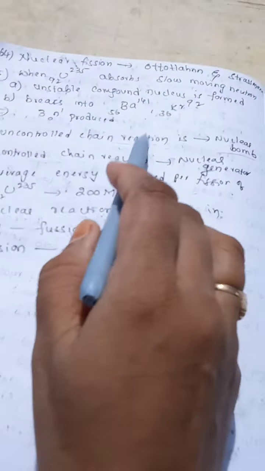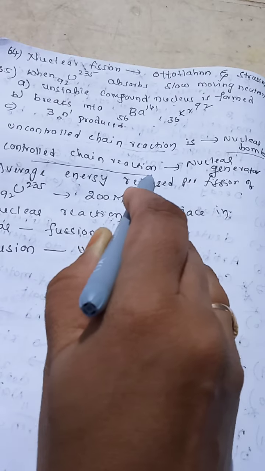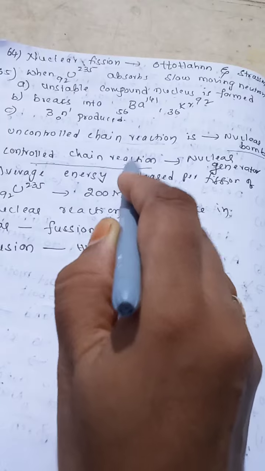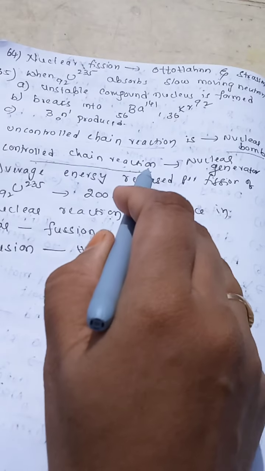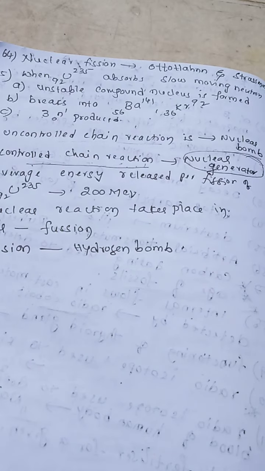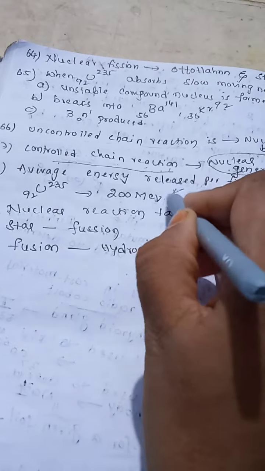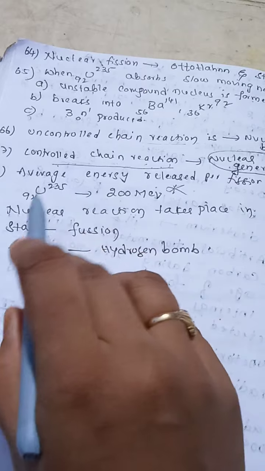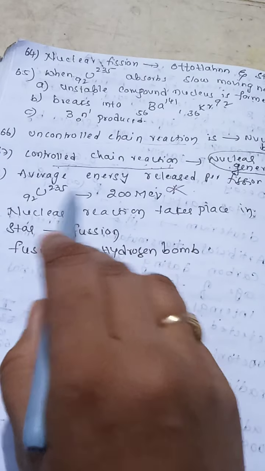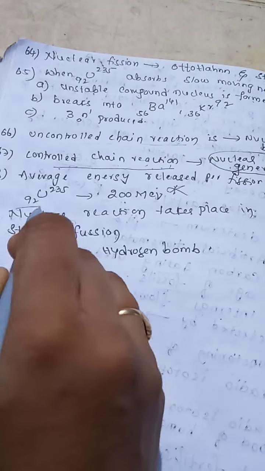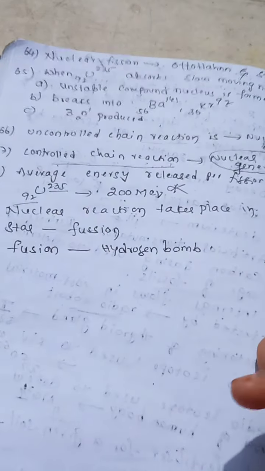If we control it, that controlled chain reaction is used to generate nuclear electricity, that is nuclear generators. Right? Now the average energy released per fission in uranium 92-235 is 200 million electron volt, 92 atomic number, 235 mass number.